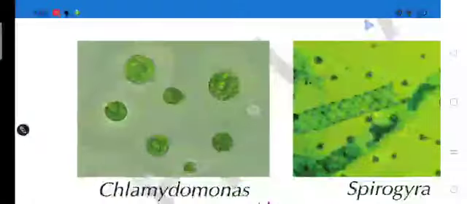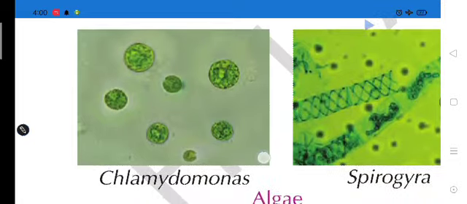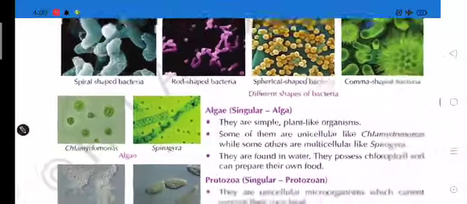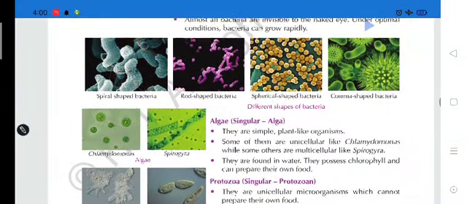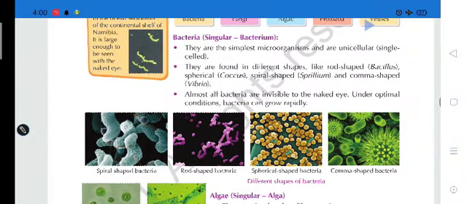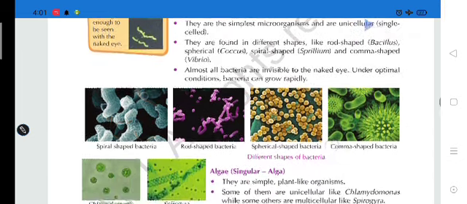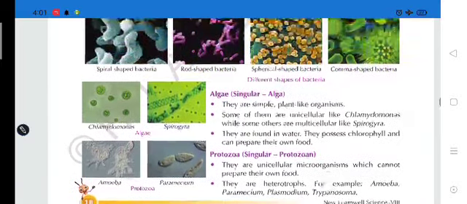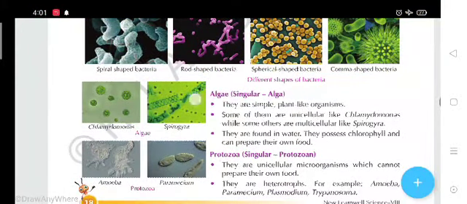Students, are you able to see the structure of these different types of bacteria? Chlamydomonas, Spirogyra. Yes. So in bacteria we have discussed the single cell structure, and they are present in different structures. Yes. So now the different type of microorganism is here. Algae. Algae is also a microorganism.